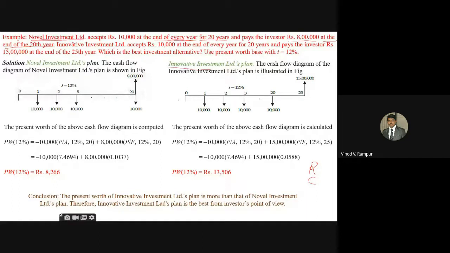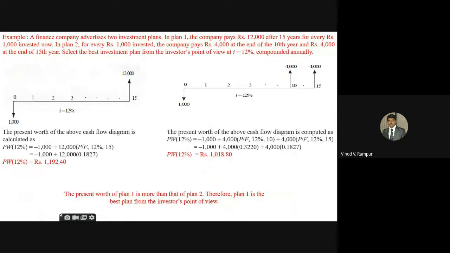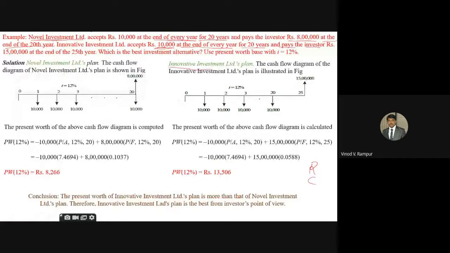And then the second, Innovative Investment Limited. What are they saying? Innovative Investment Limited accepts 10,000 rupees at the end of every year for 20 years, and they will pay the investor 15 lakh rupees.